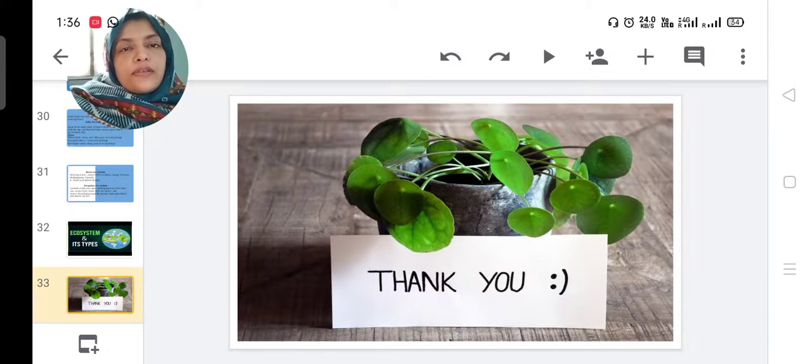Then we have discussed ecosystems of different types, water bodies, aquatic, stream, lake, etc. Now we completed our second chapter in the EVS. Thank you.